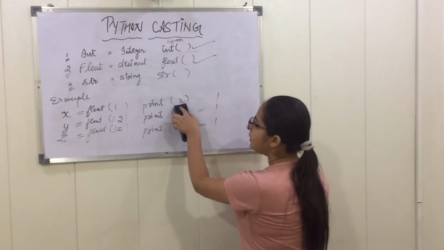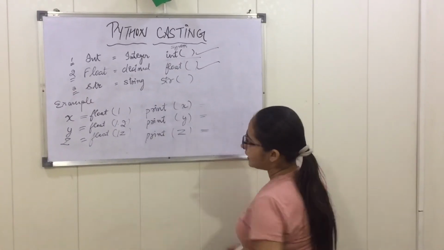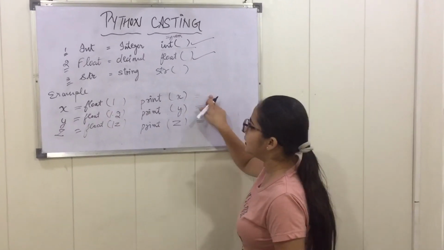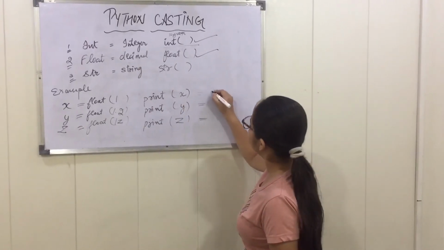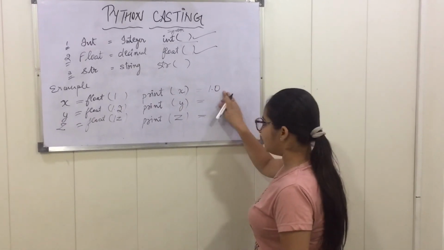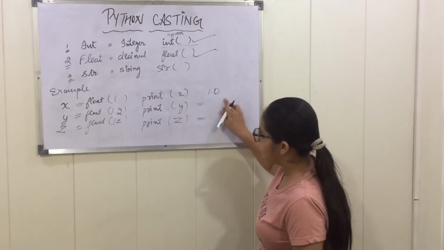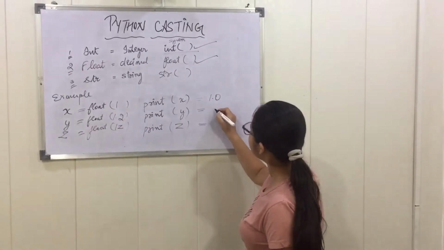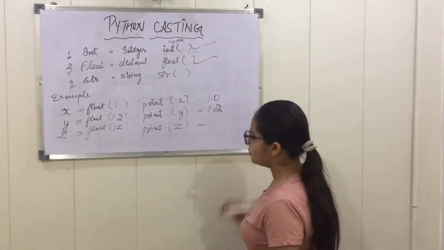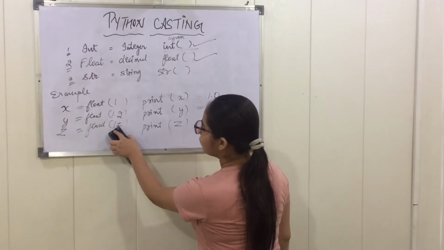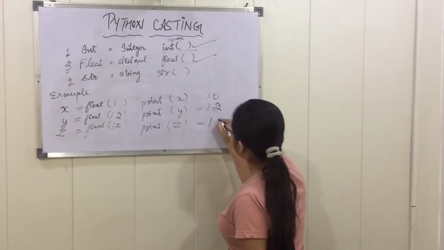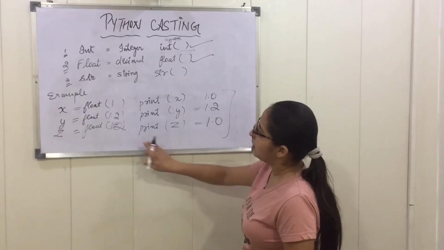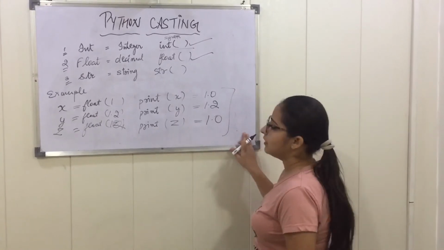Now I have to print the value of x as a float. Here 1 is written, but I need it printed as a float value, so it will automatically be 1.0. The second one is already a decimal, 1.2, so it will be written as 1.2. The third one, z, is 1z, so it will be written as 1.0. This is the output for float casting in Python.